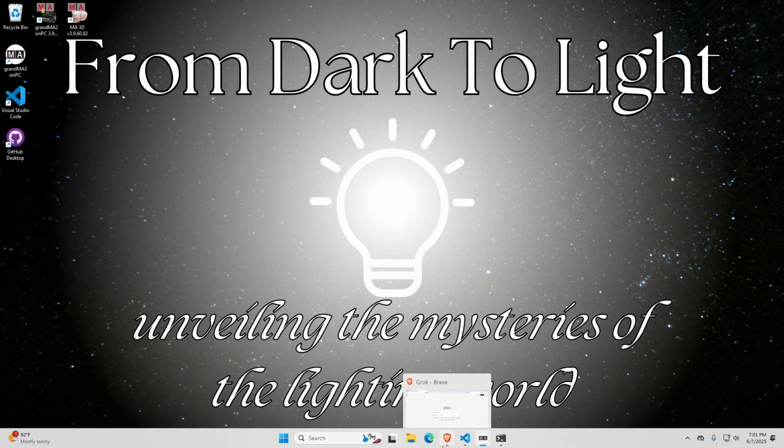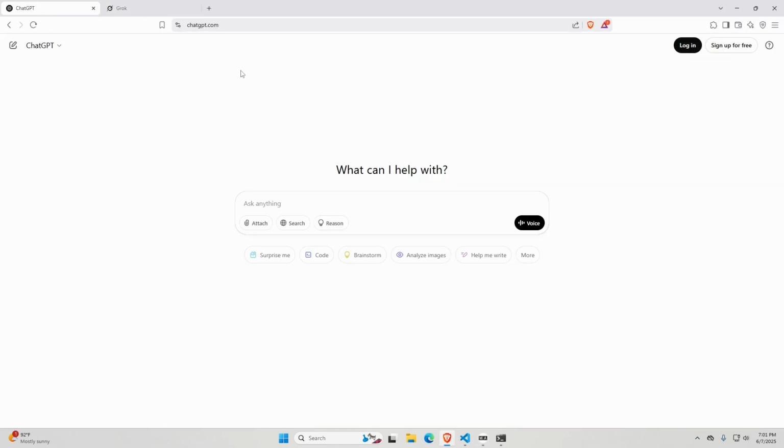So we're going to start out with, as I said, we're going to compare ChatGPT and Grok. So I'm going to start with ChatGPT. And I've written down some questions. I'm going to type the exact same prompts into both of these AI engines, and we're going to see what they give us as a result. I'm going to give it 3 different prompts. We're going to start with super easy, and we're going to get more complicated, and we're going to see how they handle these things. So I'm going to start off with super simple.